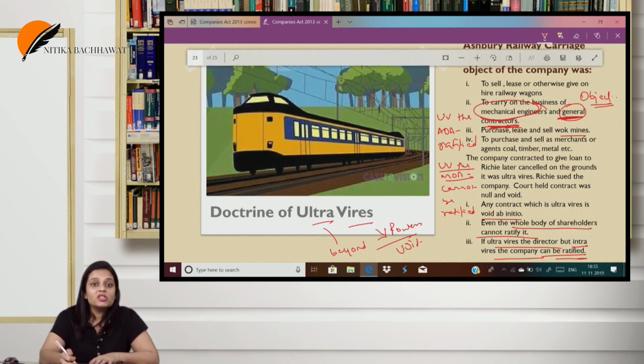So anything which is ultra vires is void ab initio. Even the whole body of shareholders cannot ratify it. So if it is ultra vires the MOA, it cannot be ratified. But if it is ultra vires the AOA, it can be ratified.